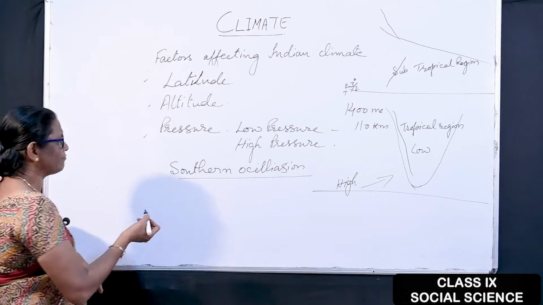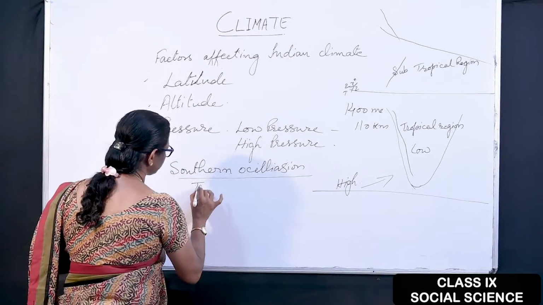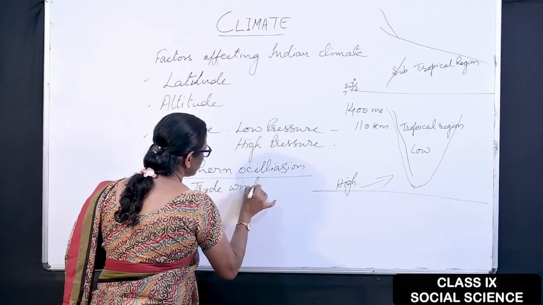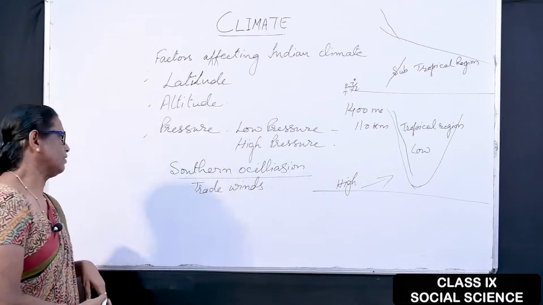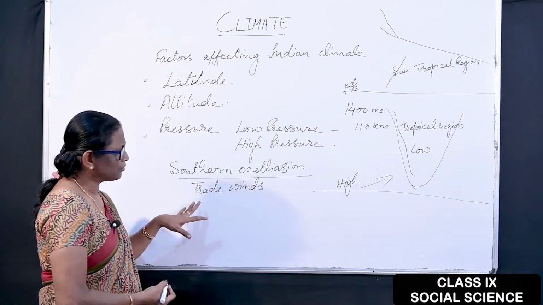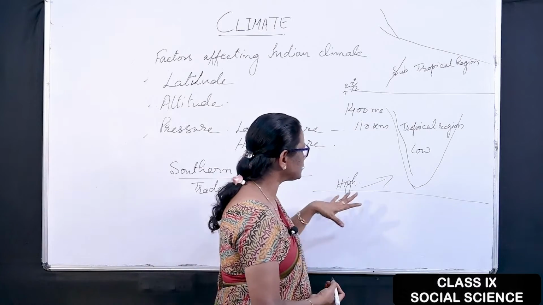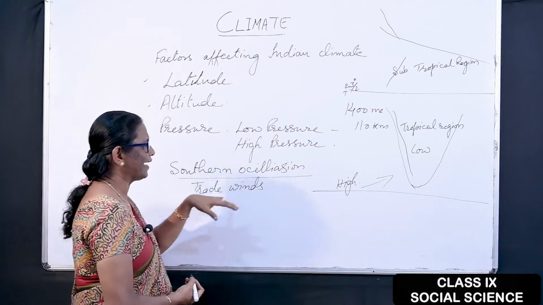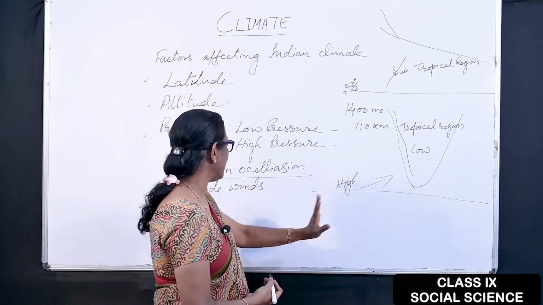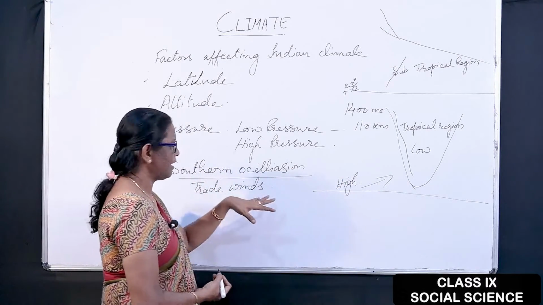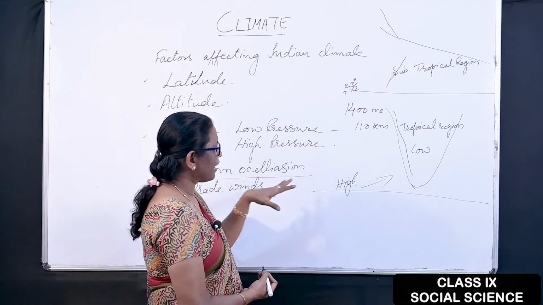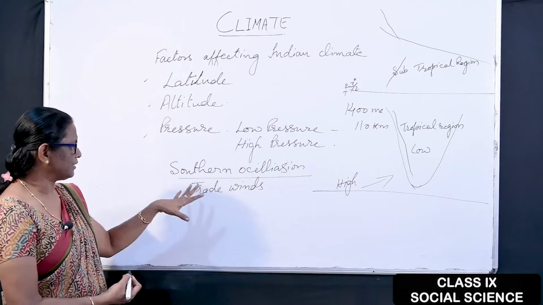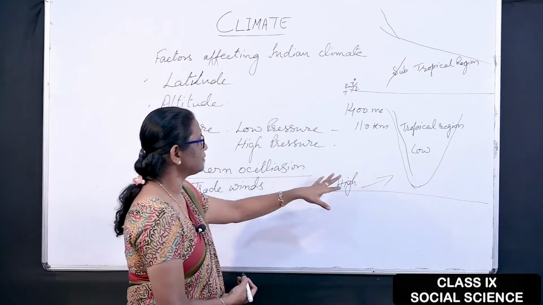Next is Indian winds are trade winds. Why do we call them trade winds? The Indian monsoon is caused by trade. Trade winds are those winds which blow in a particular direction and return, as traders did. The Arabian traders came to India and they returned with this wind only. So they called this the trade wind. This was very helpful for them. So this is one of the factors which cause it.